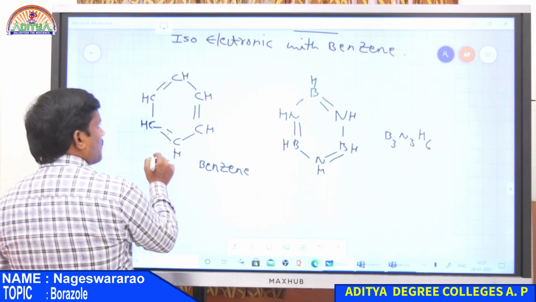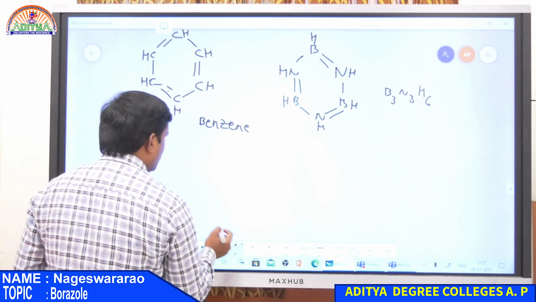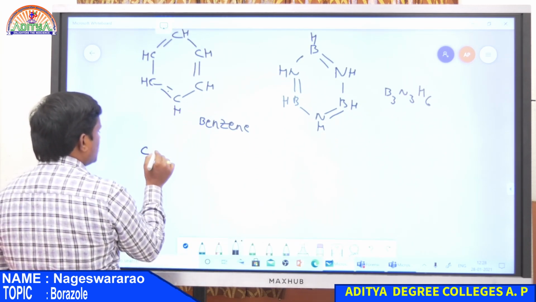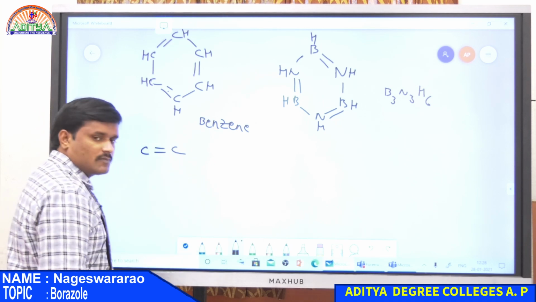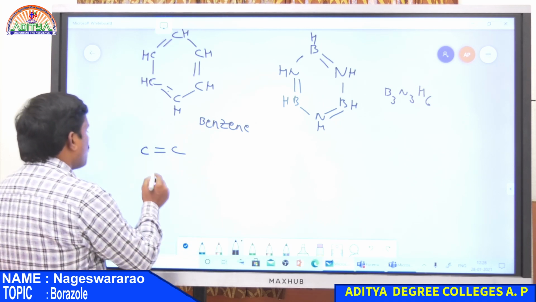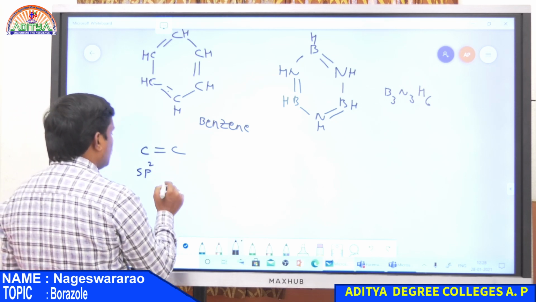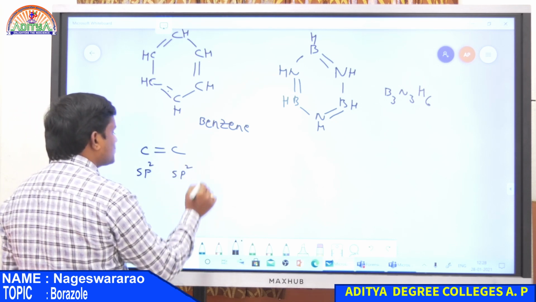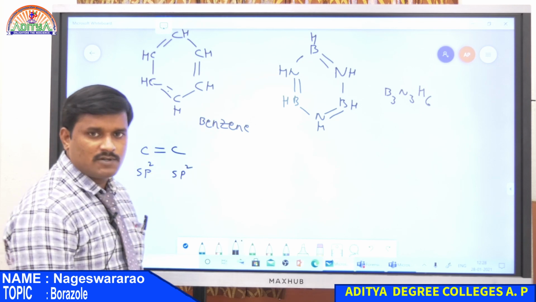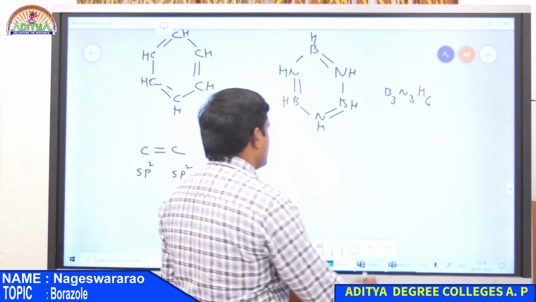And also here in the case of benzene, there exists a C double bond C. This is due to overlapping between sp2 orbital of this carbon and sp2 orbital of this carbon. So both the carbons involve sp2 hybridization.